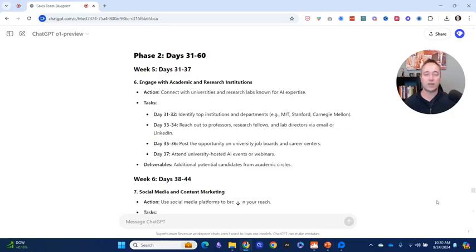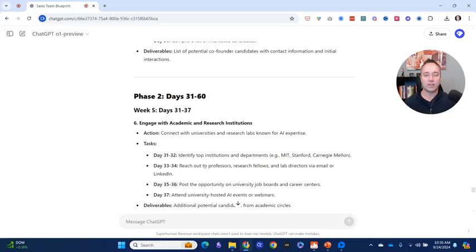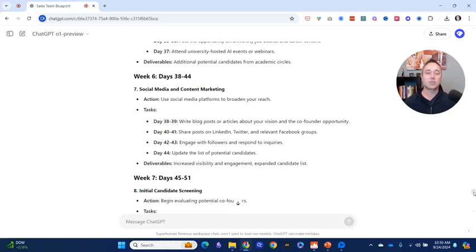So engage with the academic and research institutions. That's pretty cool. I wouldn't have thought of this, right? Reach out to professors, post the opportunity in the university job center, which is super sharp because a lot of the founders I've talked to on my podcast met at business school. And so this could be a really good opportunity to identify that. Okay, then same thing, social media.